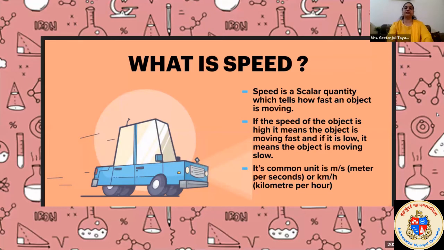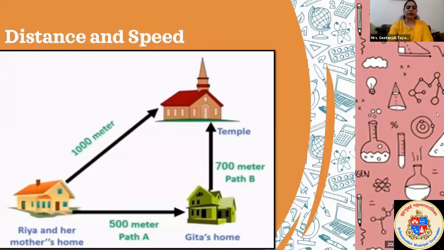So here, distance and speed. Another example: Riya and Riya's mother. Both of them want to visit the temple. But Riya decided to first go to her friend Geeta's house, and then both of them went to the temple. And her mother went directly to the temple.